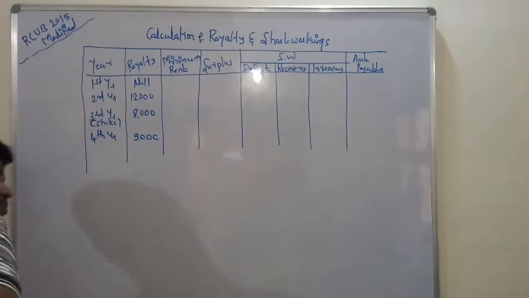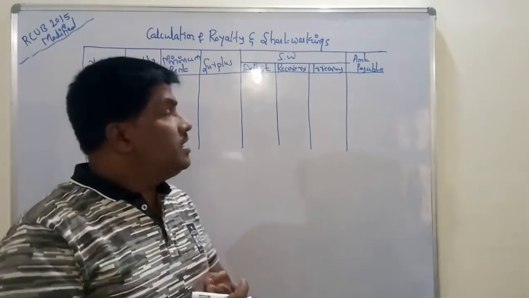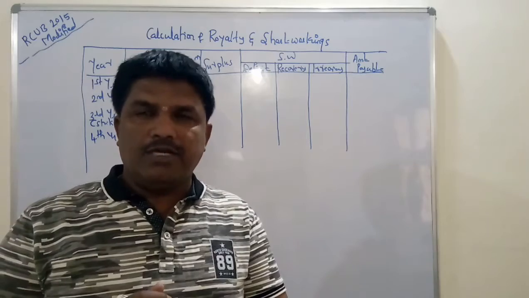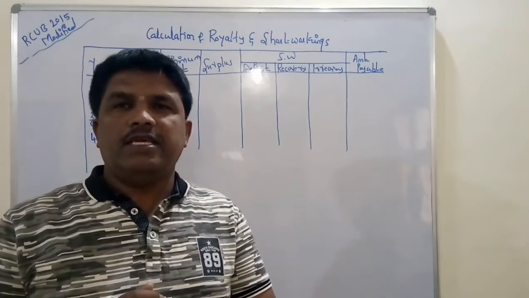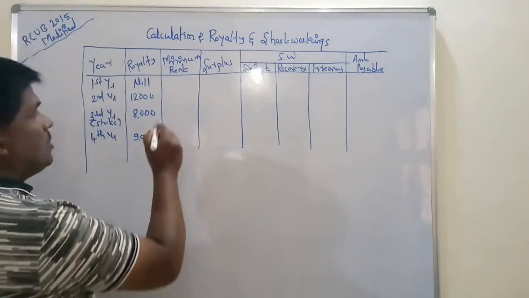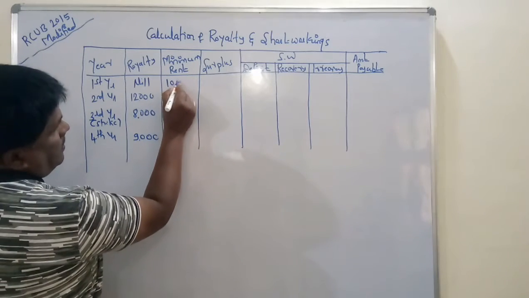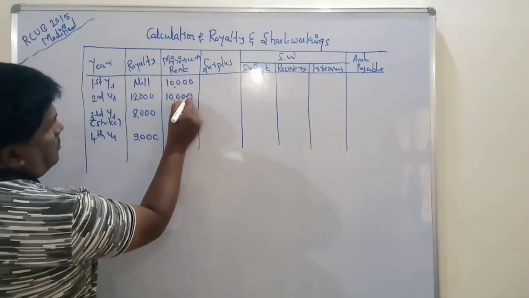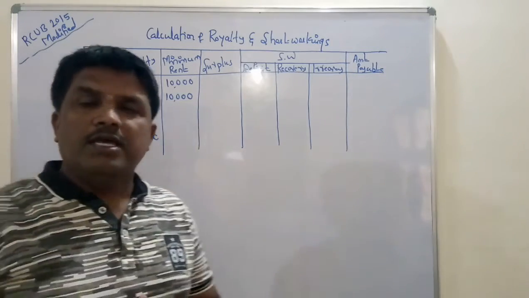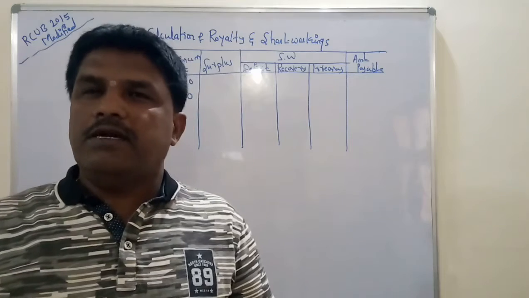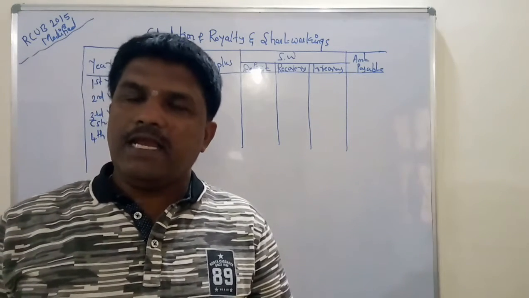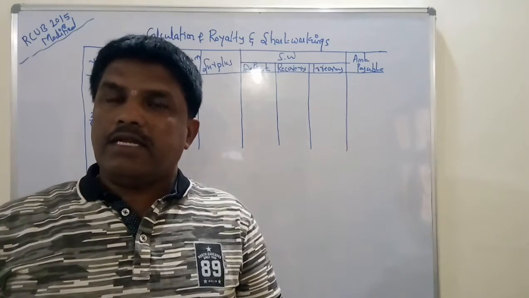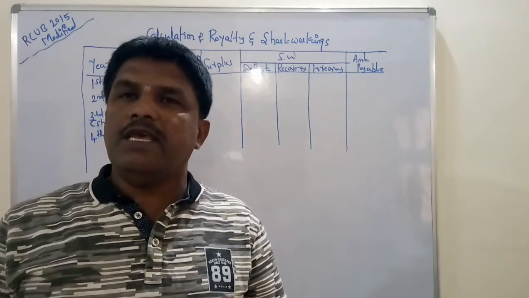Now a very important point you must remember: the minimum rent fixed is 10,000. You take minimum rent for all years as 10,000. First year minimum rent 10,000, second year minimum rent 10,000. The third year is very important. In this problem, as strike is there in the third year, it is clearly mentioned that in the year of strike, whatever actual royalty comes is itself treated as the minimum rent.